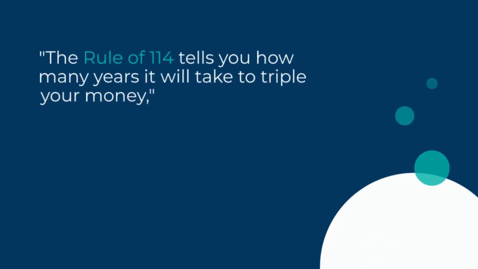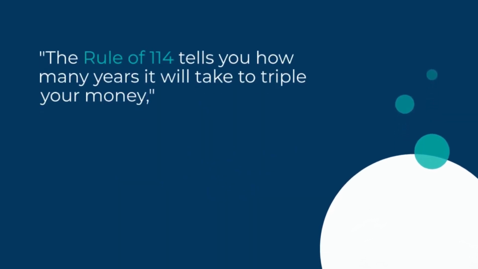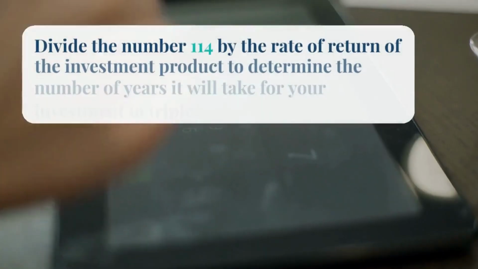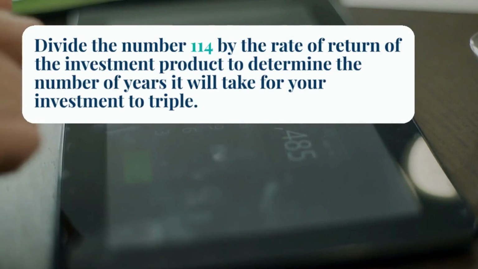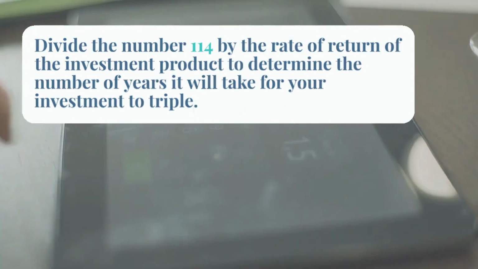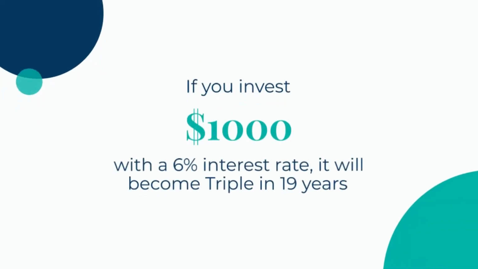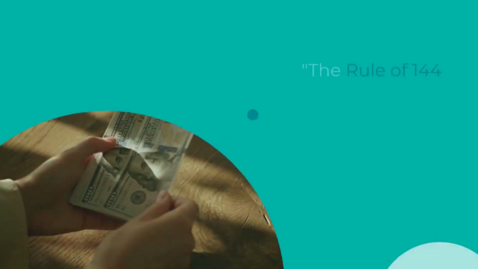The rule of 114 tells you how many years it will take to triple your money. Divide the number 114 by the rate of return of the investment product to determine the number of years it will take for your investment to triple. If you invest $1,000 with a 6% interest rate, it will become triple in 19 years.